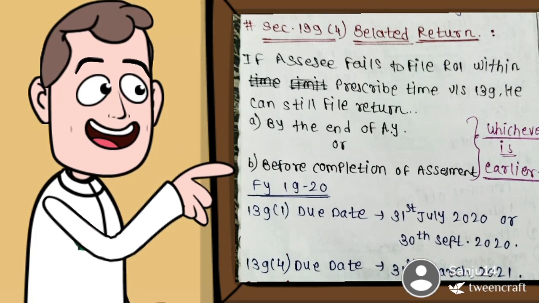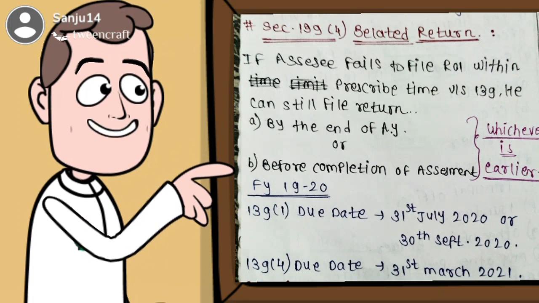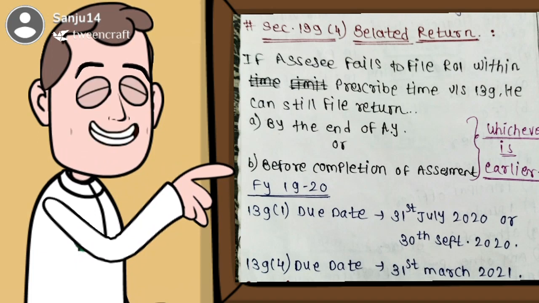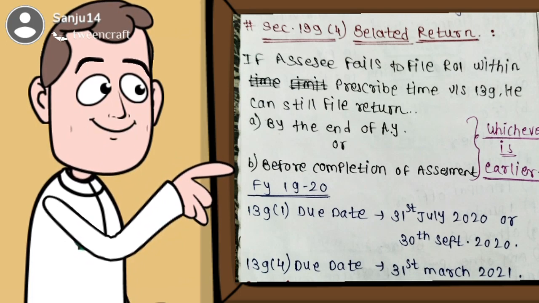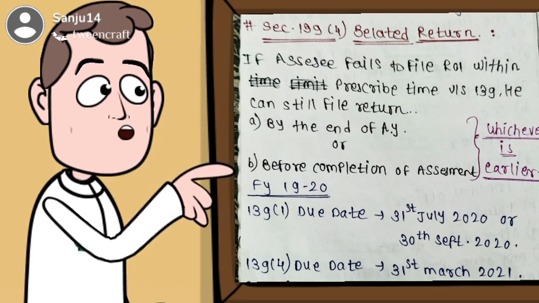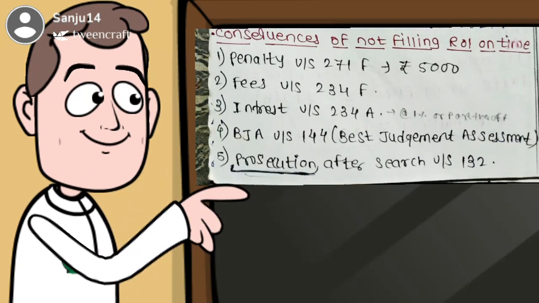Section 139 subsection 4, belated return. If the assessee fails to file ROI within the prescribed time under Section 139, he can still file a return by the end of the assessment year or before completion of assessment, whichever is earlier. For financial year 2019-20, the Section 139(1) due date is 31st July 2020, or if audit, then 30th September 2020. Then the belated return Section 139(4) due date is 31st March 2021.